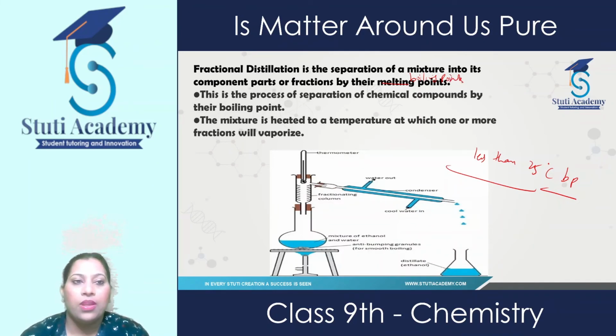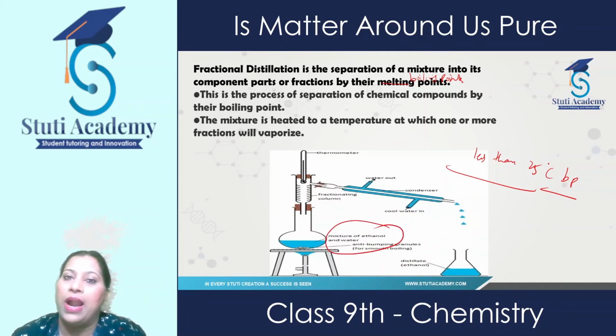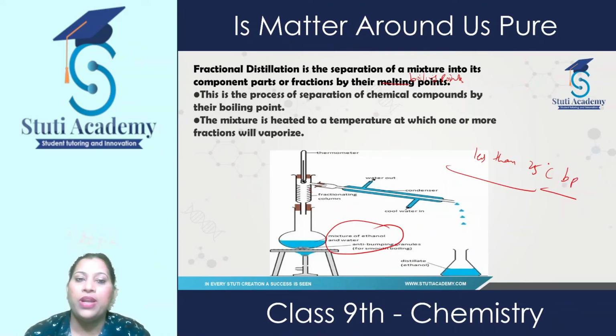Now in this technique, suppose we have taken a mixture of ethanol, and when we provide heat, a fractional column is there. Fractional column means that at different fractions the components get collected depending upon their boiling point.